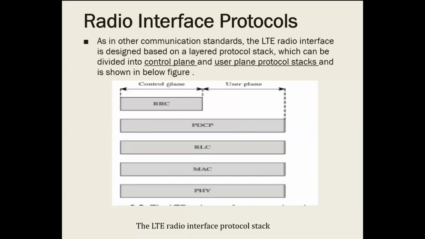I'll explain once again. Whatever the interface protocols are needed for an LTE radio communication are grouped under two stacks. One is called the control plane stack, the other is called the user plane stack. The control plane protocol stack includes RRC, PDCP, RLC, MAC and physical layer, whereas the user plane protocol stack includes PDCP, RLC, MAC and physical layer. RRC is dedicated only for the control plane protocol stack. We won't find RRC in the user plane protocol stack.